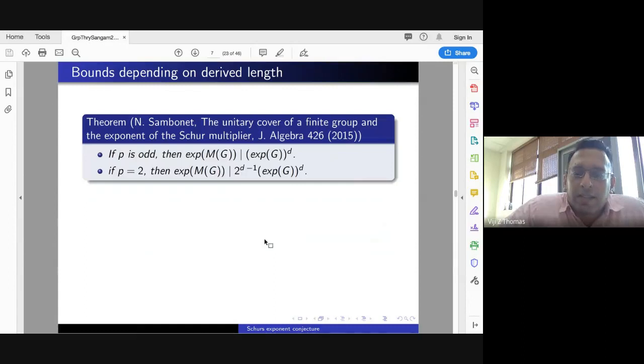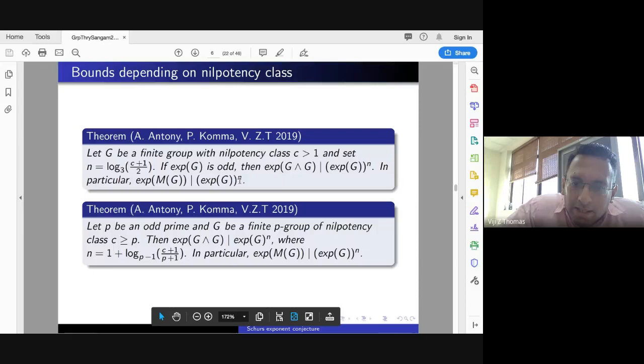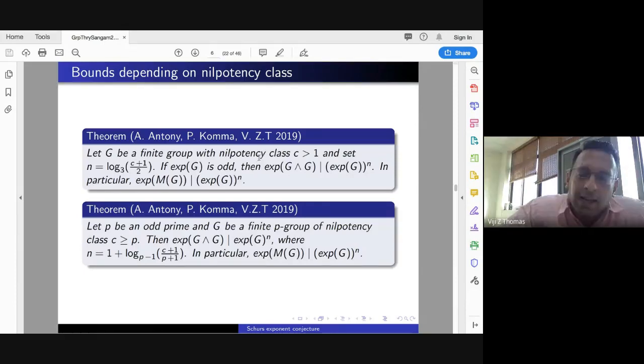Now, that is about the exponents, exponent of G raised to some power depending on the nilpotency class. Another line of research is if you have a solvable group with derived length D, then what can you say?